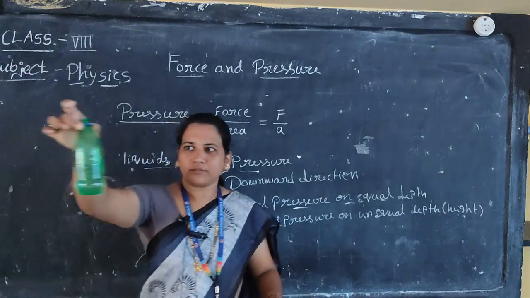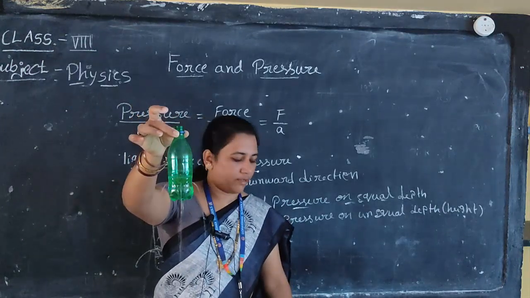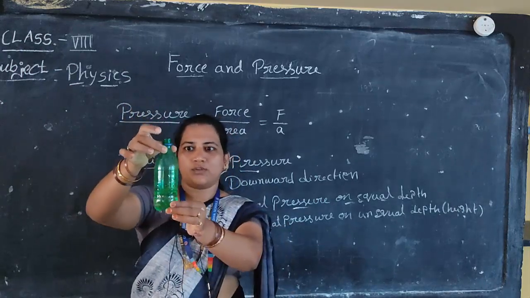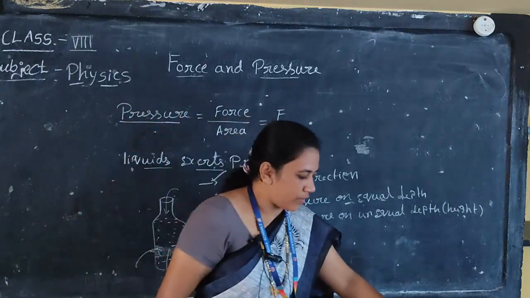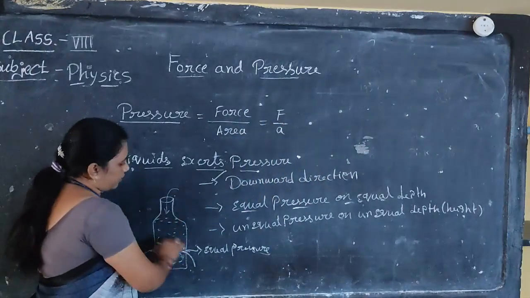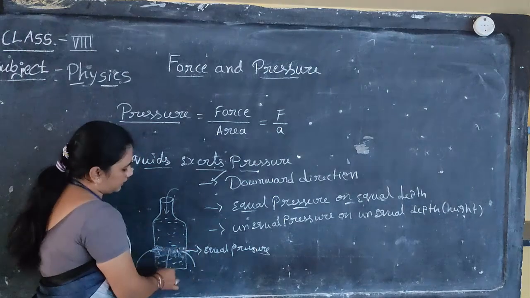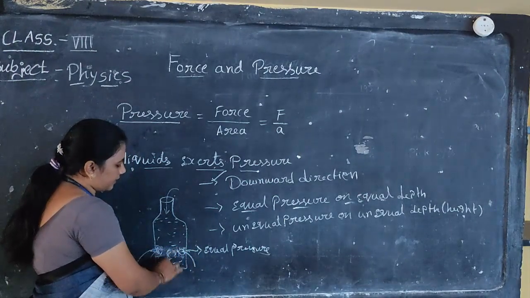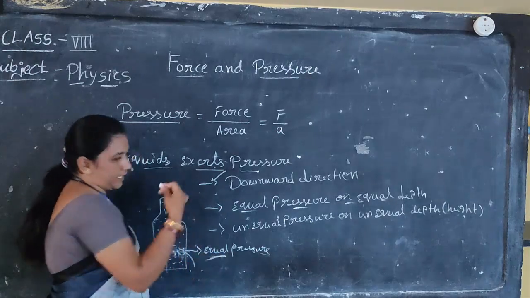Yes or no? Water is coming out equally from the holes. So what are we going to observe here? We kept the holes at equal depth, so from each hole the water exerts pressure equally.